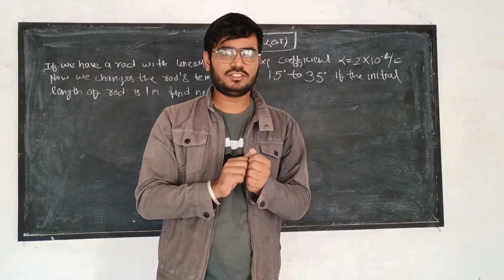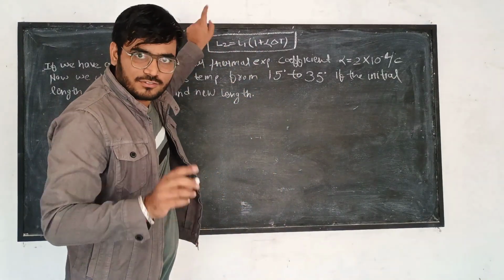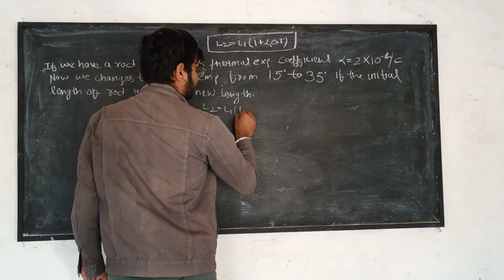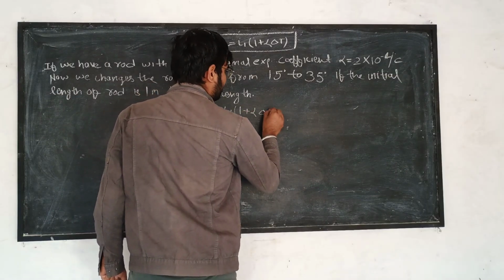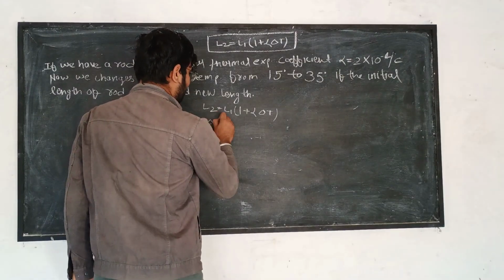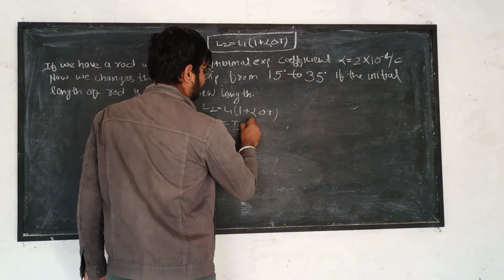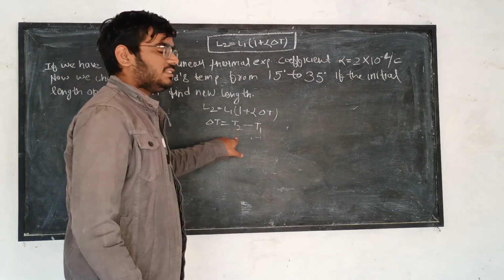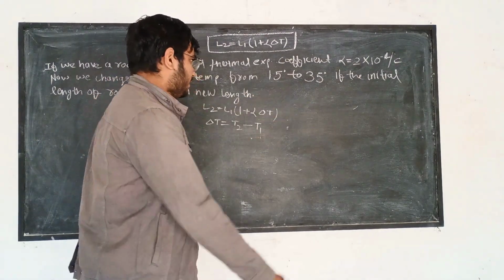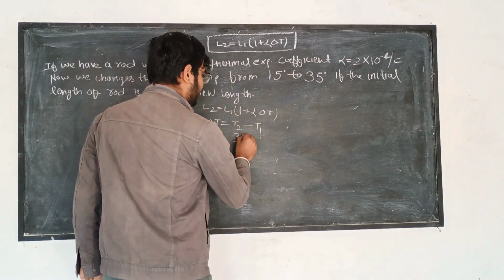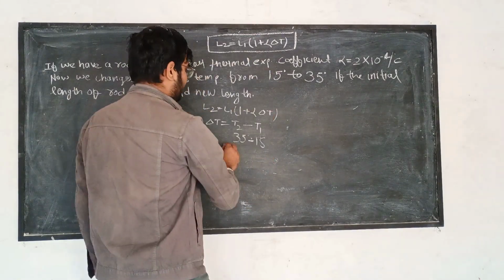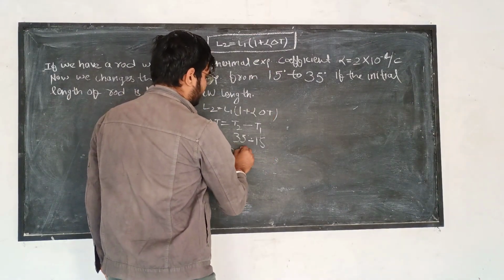Here we have the formula L2 is equal to L1 times (1 plus alpha delta T). Delta T is the change in temperature, so delta T is equal to T2 minus T1. T2 is the new temperature and T1 is the initial temperature. The new temperature is 35 degrees and the initial temperature is 15 degrees, so we get 20 degrees.